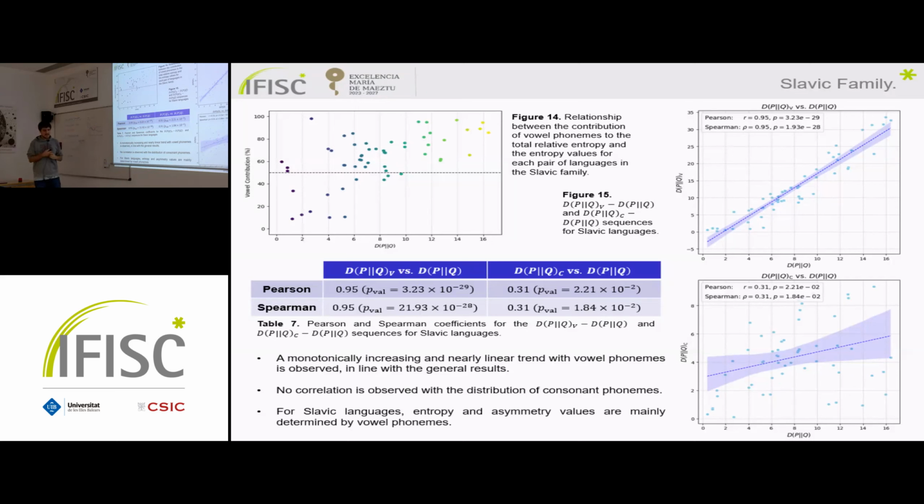So, as we have seen when we characterized the Romance family in the previous chapter, we can see that the vowel phonemes are the ones that determine the behavior of the relative entropy, and also the asymmetry that comes from the relative entropy.